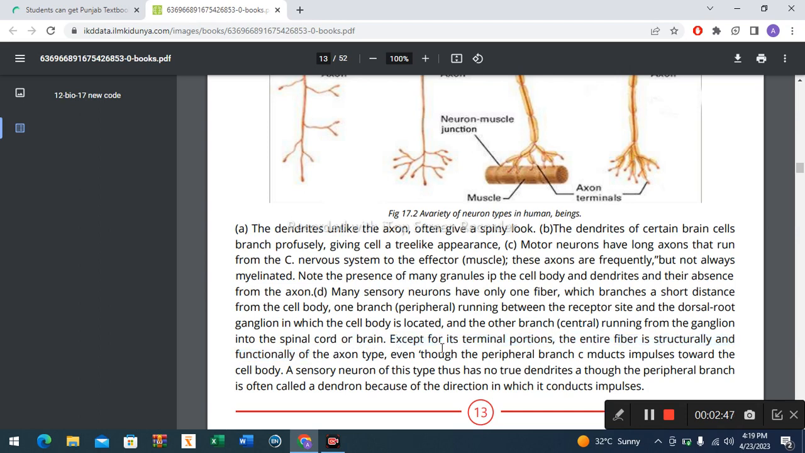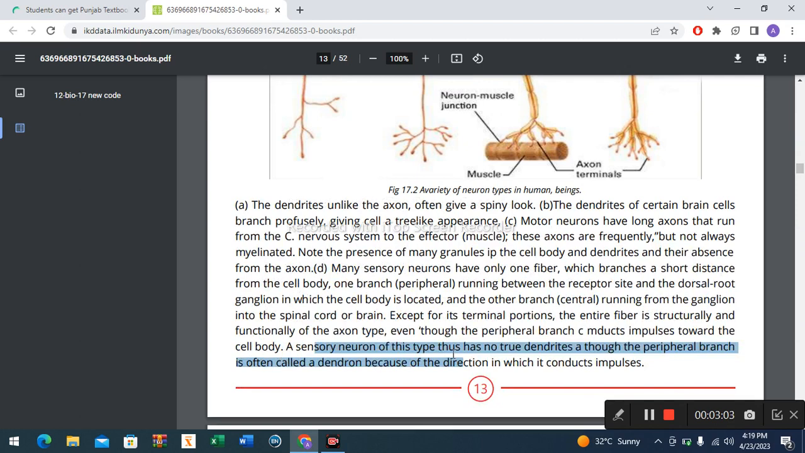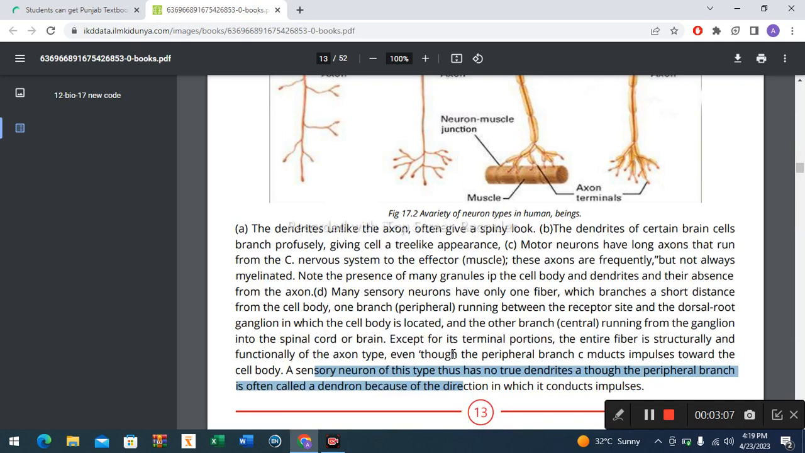Except for its terminal portion, the entire fiber is structurally and functionally of the axon type, even though the peripheral branches conduct impulses towards the cell body. A sensory neuron of this type has no true dendrites, though the peripheral branch is often called a dendron because of the direction in which it conducts impulses.